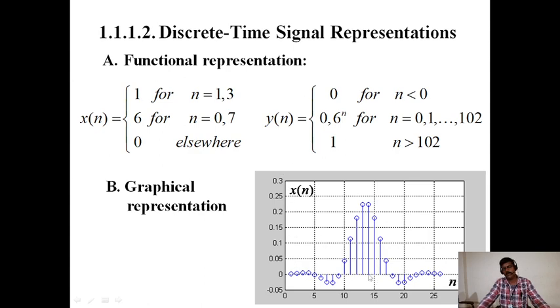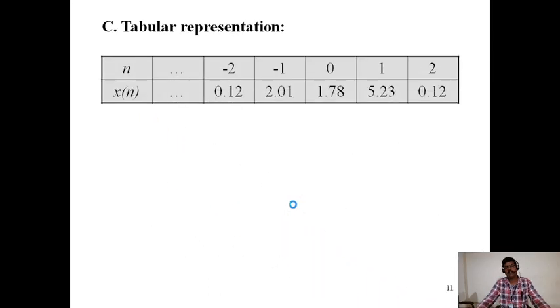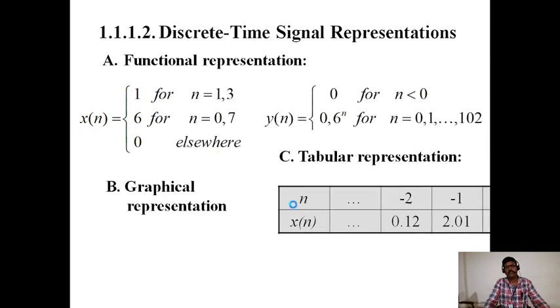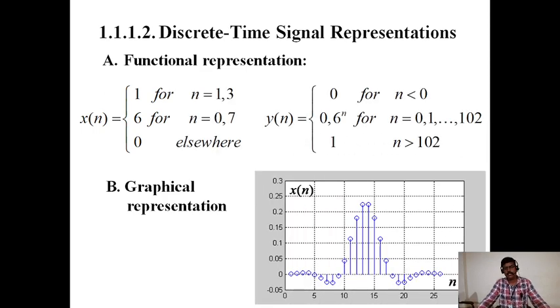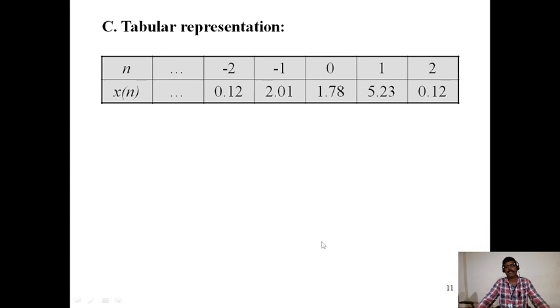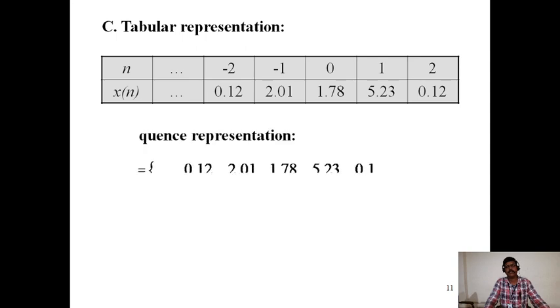So for n equal to 0, x of n is equal to 0.258, and like this for the other values, including negative ones. By taking all these values, we get the discrete time signal. This is the tabular representation of the discrete time signal.